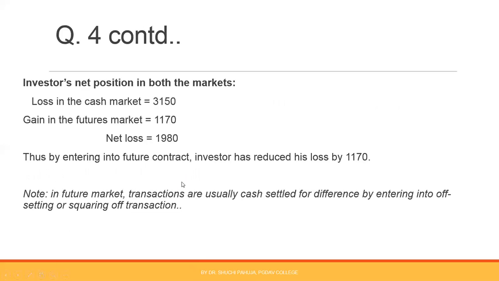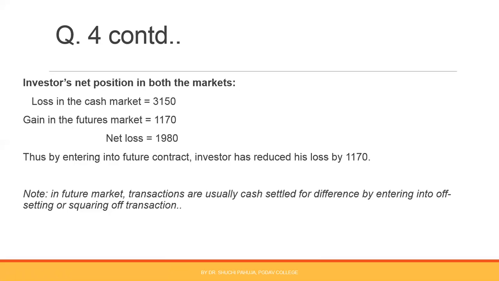Let us check his net position in both the markets. Loss in cash market 3150, gain in future market 1170. His net loss is 1980. Suppose he has not entered into the future transaction, his loss would have been 3150. By entering into future contract, he has reduced his loss by 1170, right? So in this way, by entering into future transactions, the investor can hedge his risk.